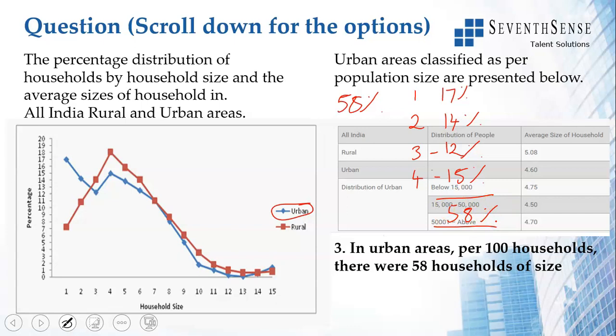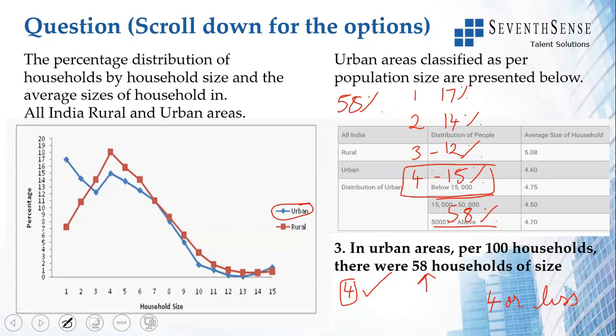So the first option is there to mislead you. First option is 4, then we will tick that. No. If you had ticked 4, it would have only meant 15%. You want 58% to be the answer. So 58% will be not just 4, it will be 4 or less. Meaning household size 1 plus 2 plus 3 plus 4 will be 58, not just 4.